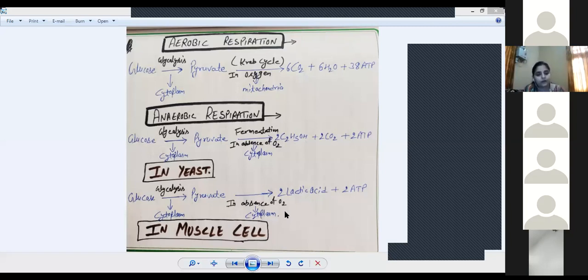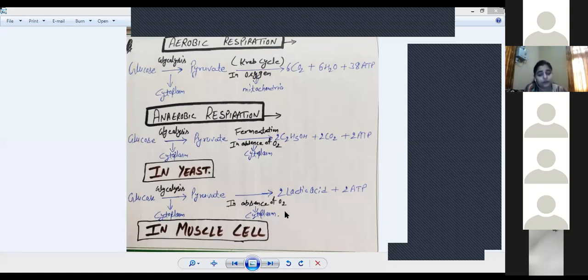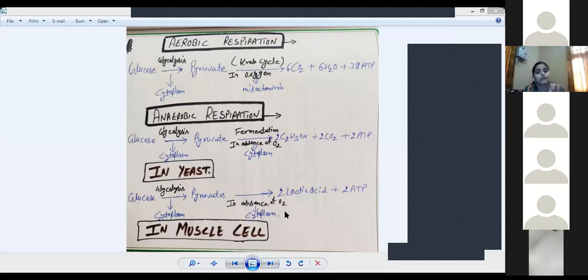Okay, so human beings respire anaerobically only during heavy exercise or when we go to high altitude, when you have less oxygen and the demand for oxygen is very, very high. In that condition, the muscle cells of human beings respire anaerobically, and during anaerobic respiration, the muscle cells convert pyruvate into lactic acid, and in this case also only 2 ATP molecules